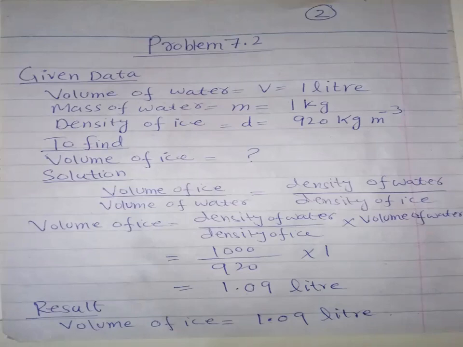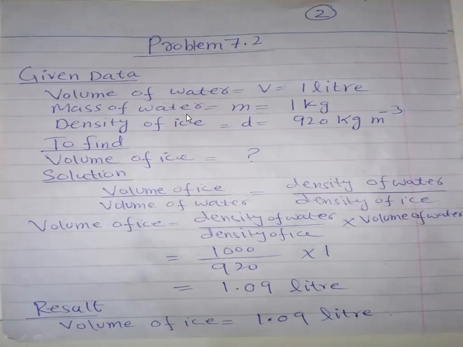Density of water is also known to me, which is 1000, and the density of ice is 920, and the volume of water is 1. If you divide 1000 by 920, you will get 1.09 liter, which is the required answer.